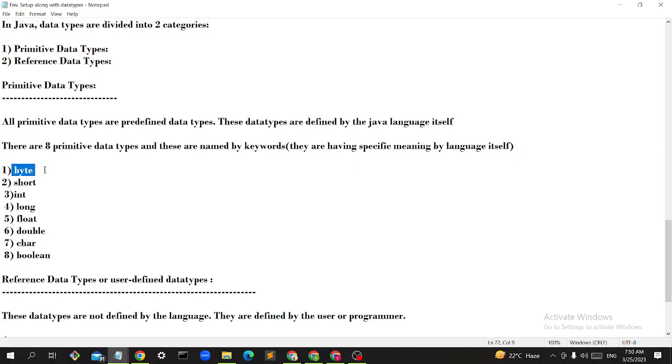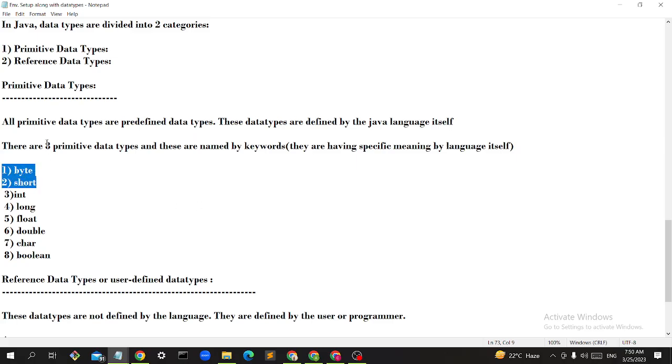Those special keywords have special meanings in the language, so we cannot use them for other purposes. These data types are also named by keywords. There are specific keywords, around 51 or 52 of them. We'll discuss the keywords concept tomorrow, but just see, these are also all keywords.